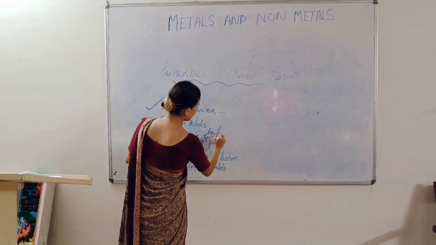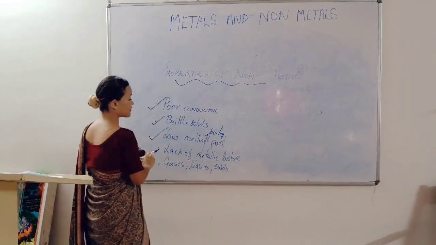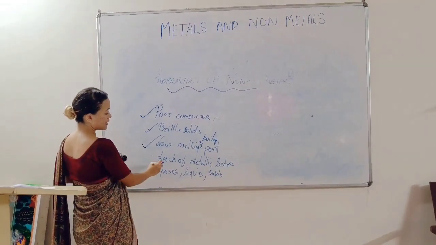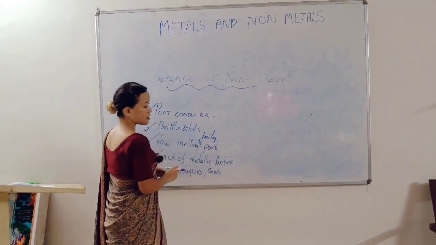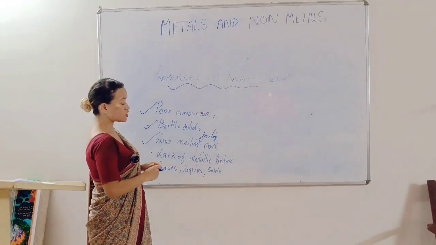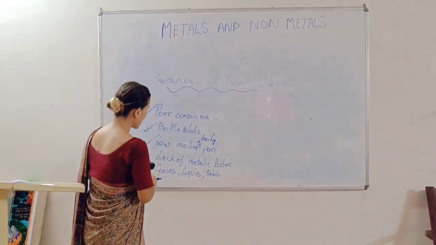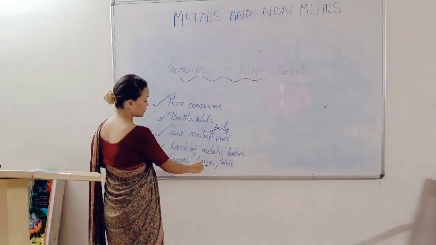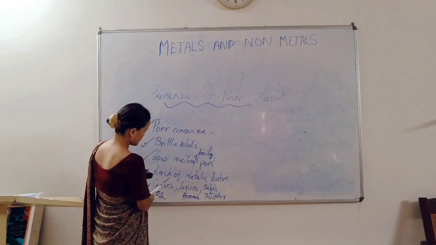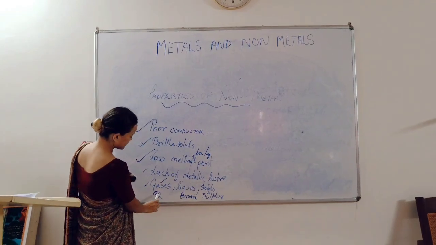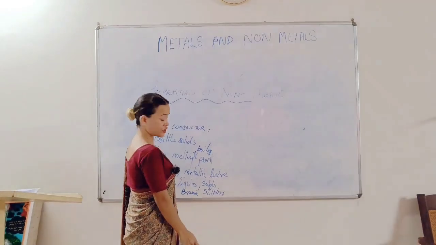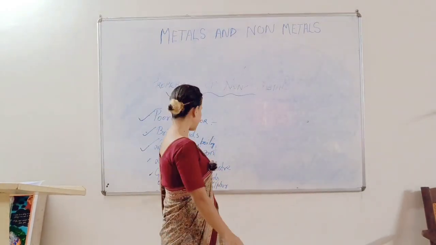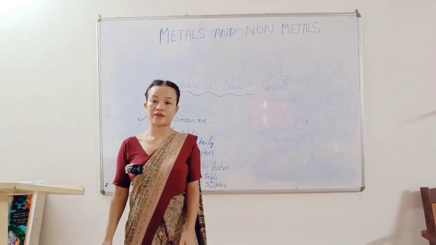Unlike metals, which have high melting and boiling points. Then nonmetals also lack metallic luster. This means that they are not shiny. Next, we have gases, liquids, and solids. For gases, we can give the example of oxygen, for liquids bromine, and for solids sulfur.